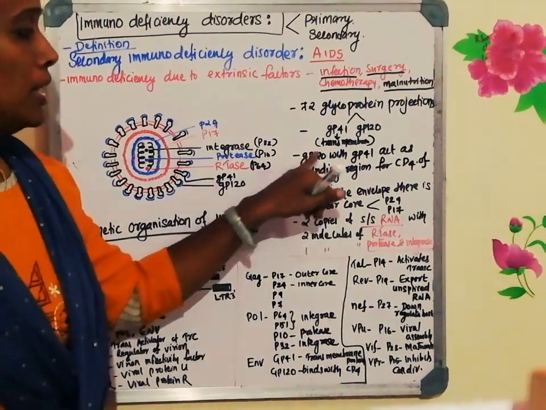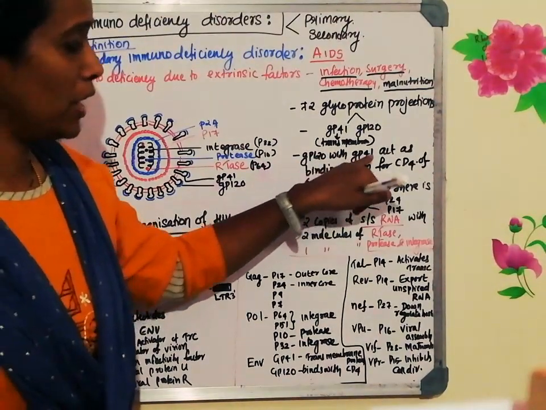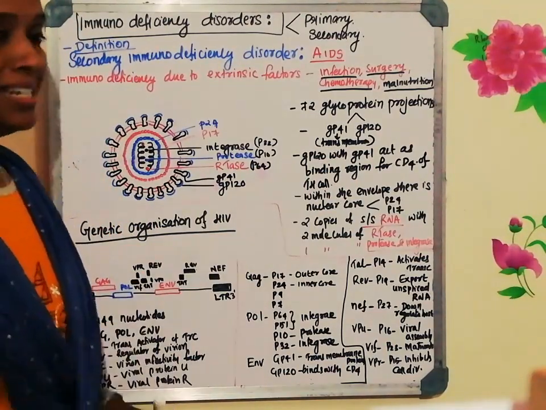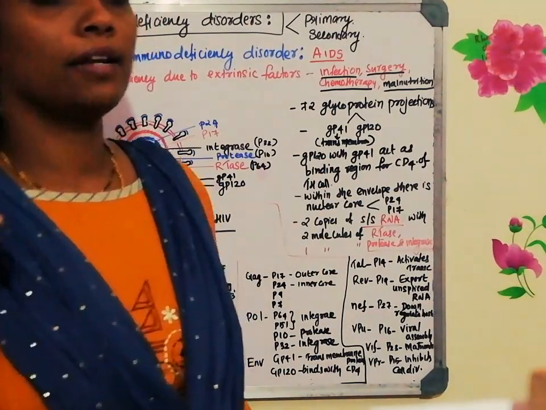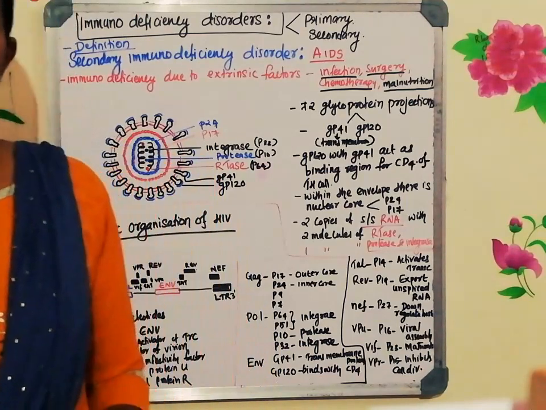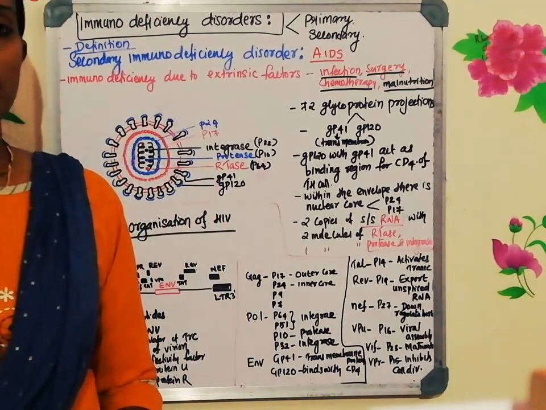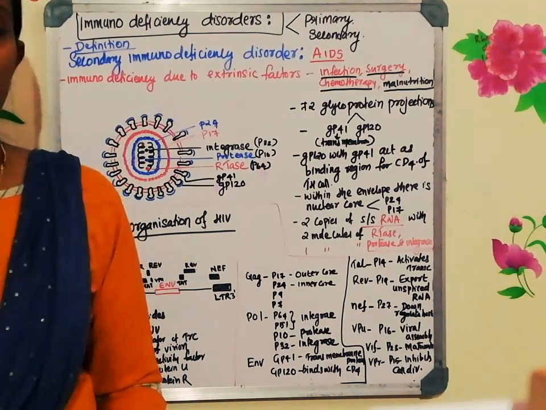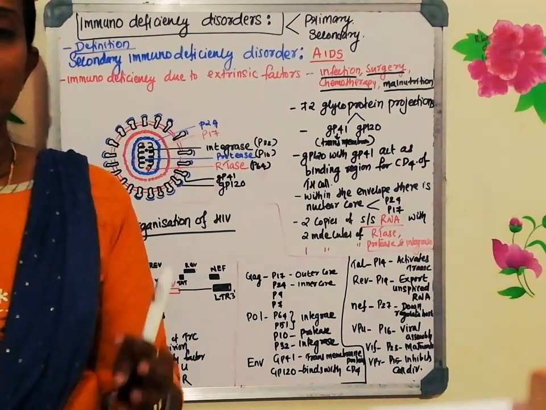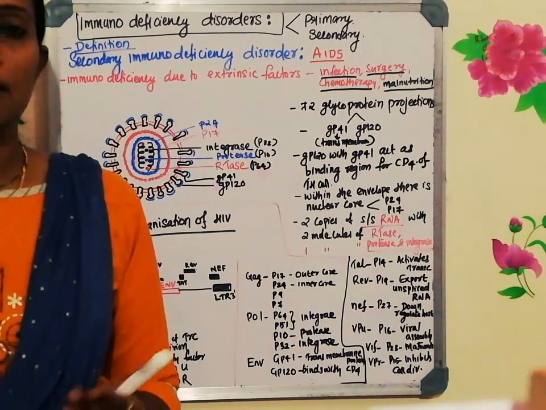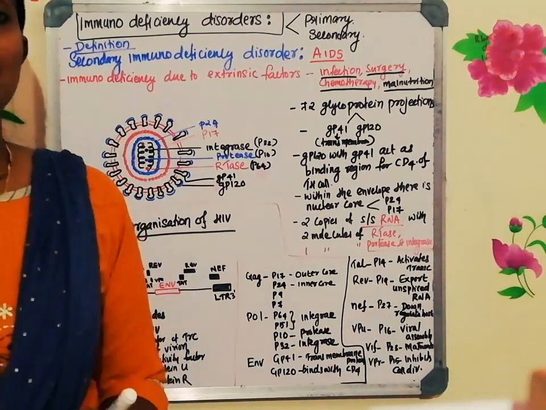I have written here glycoprotein 120 with glycoprotein 41 act as binding region for CD4 of the T helper cell, and it can also infect macrophages, because macrophages also possess CD4. So there are two types of HIV. One is known as M-tropic, meaning the HIV which has affinity for macrophages. Another one is known as the T-tropic. That means HIV which has affinity for the T helper cells.